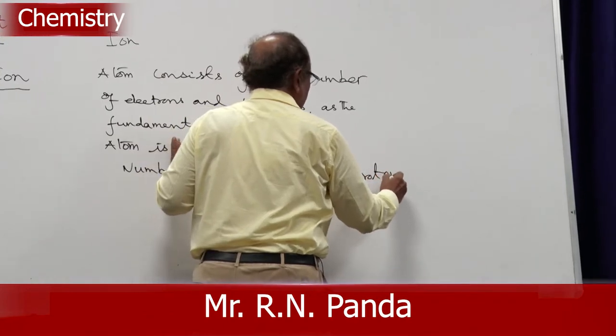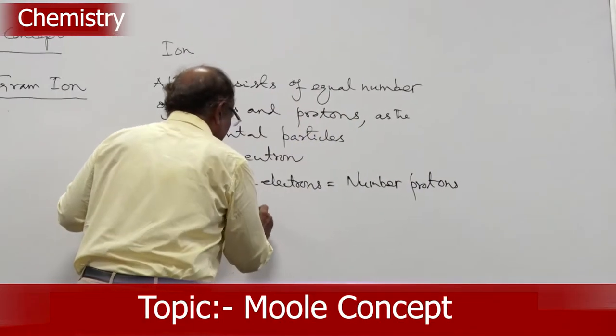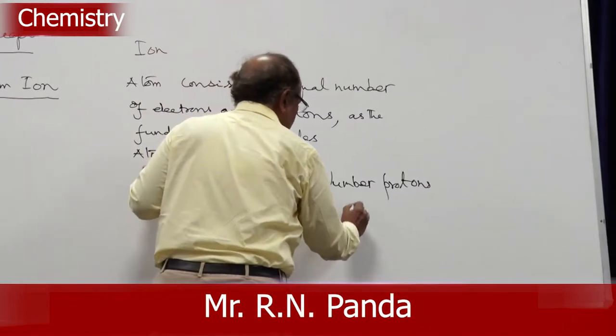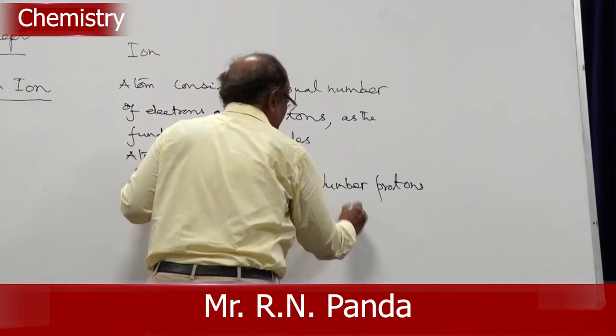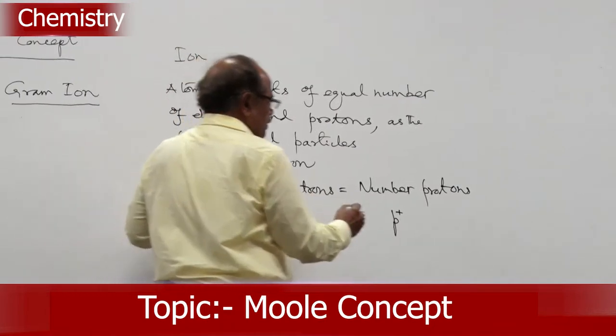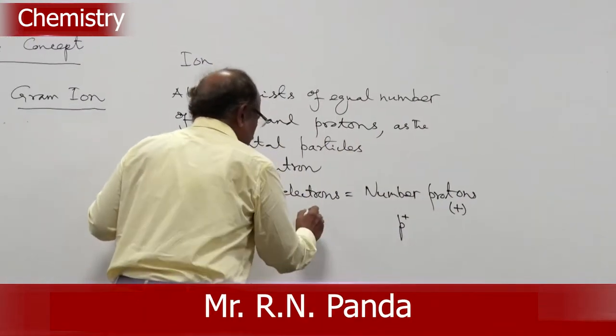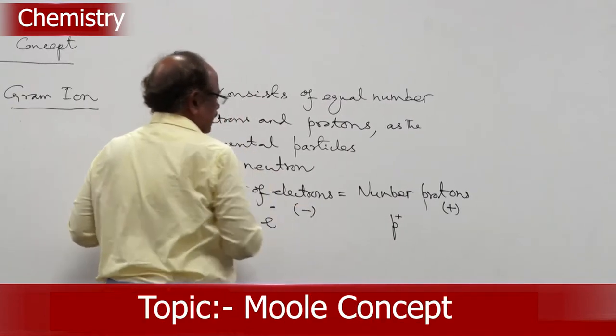These electrons are negatively charged, I write E minus, and the protons are positively charged, I write P plus. So these protons are the positively charged particles, and the electrons are the negatively charged particles.